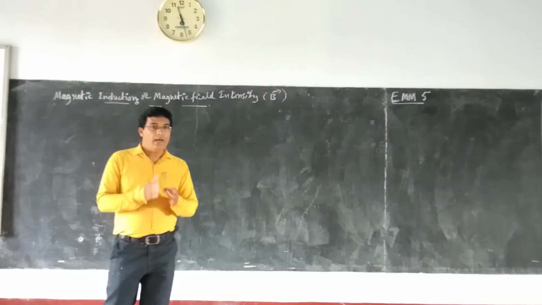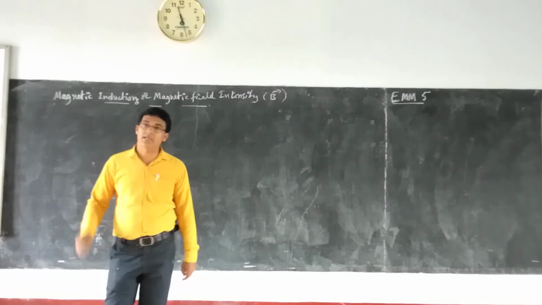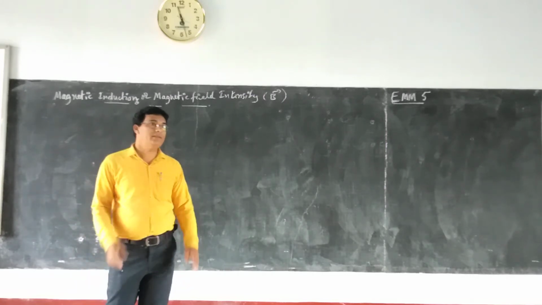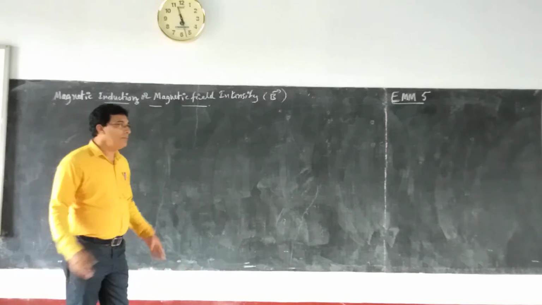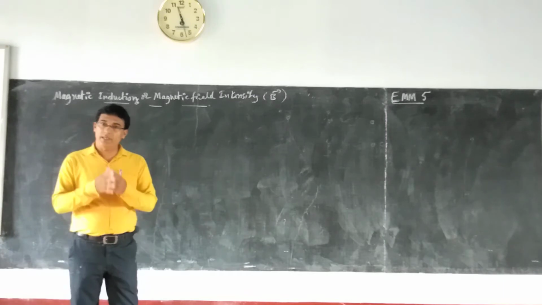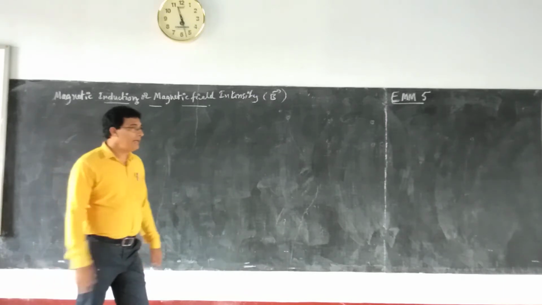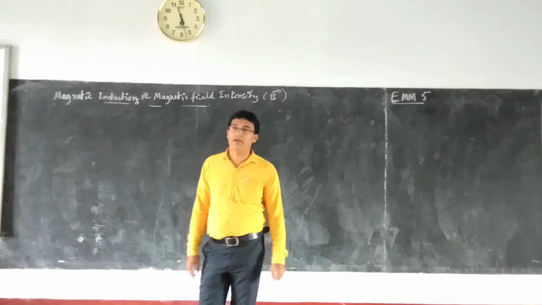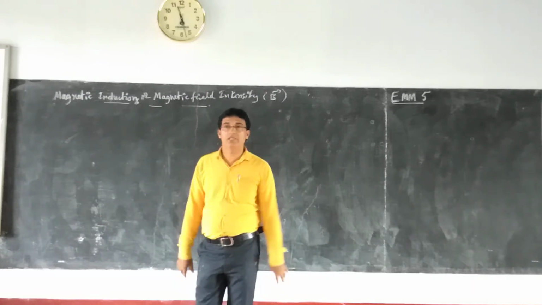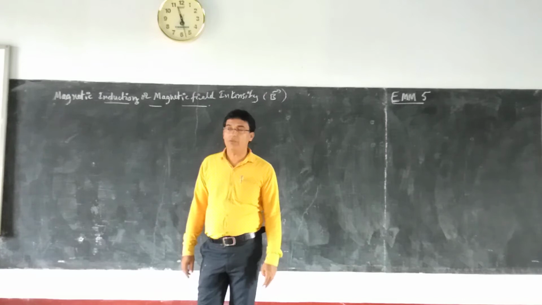Around a charge there is an electric field, and the strength of the electric field can be measured. Similarly, we have a magnet, and around the magnet there is a region where the magnetic force is felt. How is it felt?